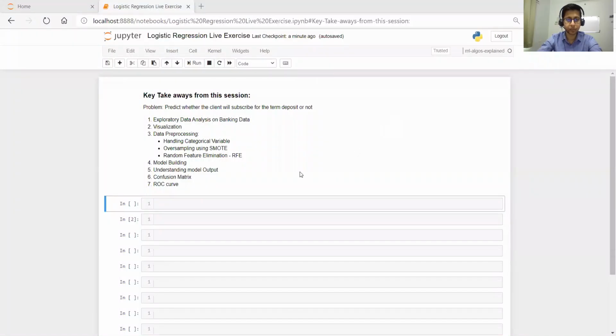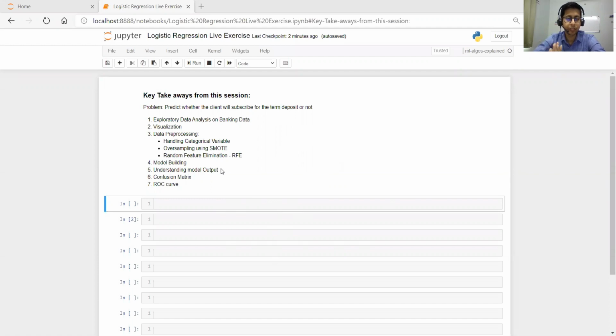So with that, let me start sharing my screen, and I will let you know what the agenda is. I hope my screen is visible. Here you see all the blank cells. At the end of the session, you will have all the code written here. I will execute each and every line in front of you so that you will get a better understanding. Before starting, let me introduce the agenda, what you'll be taking away from